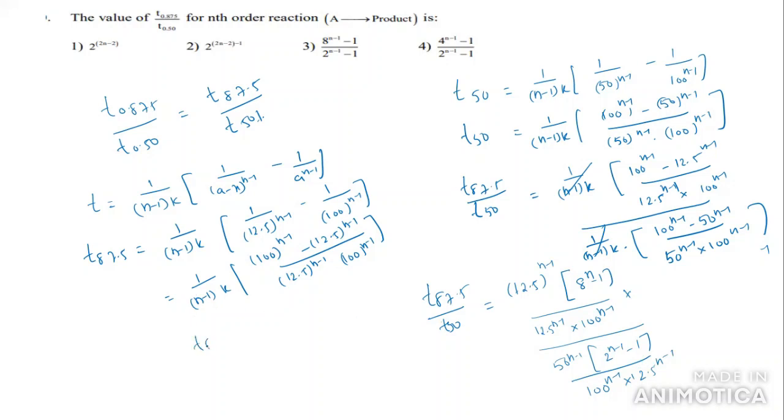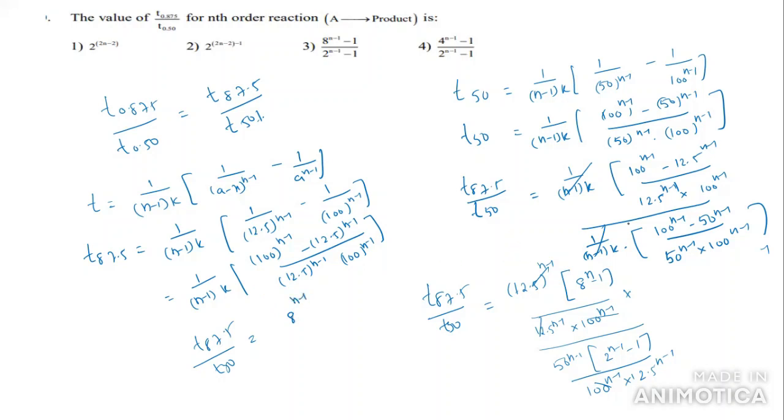So if you want to solve this question, T87.5 by T50%. What is cancelled here? 12.5 power n minus 1, 12.5 power n minus 1 is cancelled. Here 100 power n minus 1, 100 power n minus 1 is cancelled. So then what you will get here, if you want this one also cancel here, then what you will get here, 8 power n minus 1.